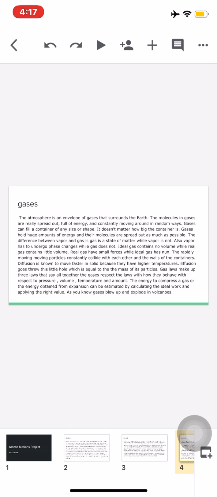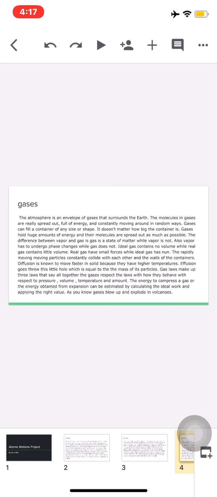The rapidly moving particles constantly collide with each other and the walls of the container. Diffusion is known to move fast in a gas because of higher temperatures. Effusion goes through a little hole, at a rate related to the mass of its particles. Gas laws make up three laws